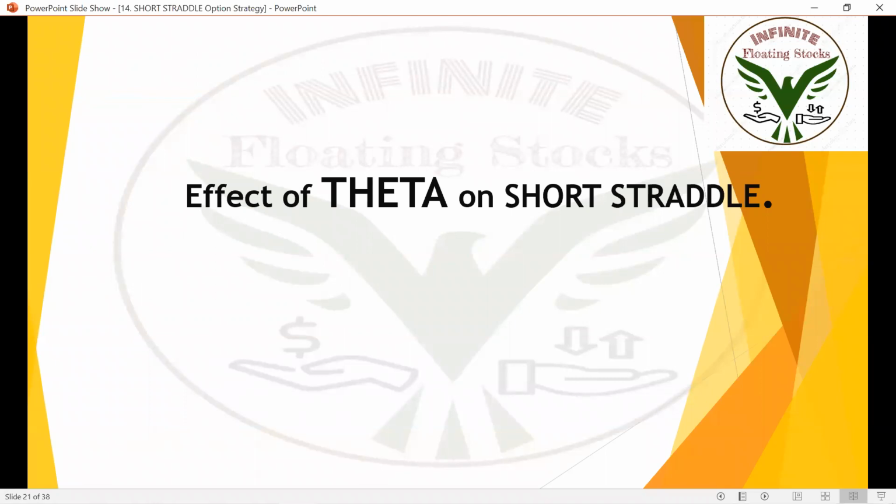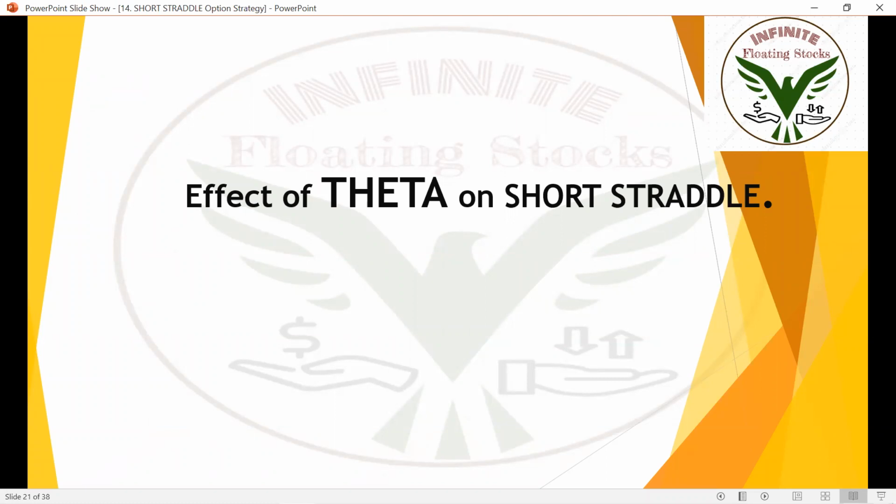Now, the effect of theta on short straddle. I already told you that for an option seller, theta is the best friend. Theta is nothing but time decay, which means premiums will come down to zero as they move closer to expiry. For short straddle, short means sell.